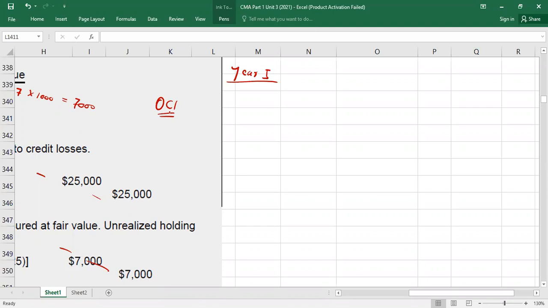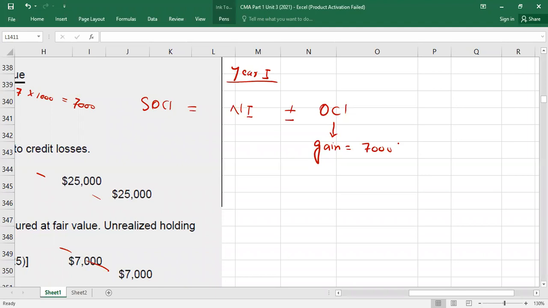Actually, what I'm trying to say is there is a statement of comprehensive income in which net income will be written, and in which what will be written? OCI. Under OCI, I have to write gain, unrealized gain. Unrealized gain of how much? 7,000 as a positive value.